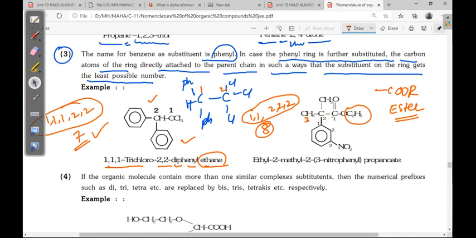But here substituents are there. What are the substituents here? Methyl is there and one benzene ring is there with NO2. So first of all, you write normal simple name. What is that? Ethyl. Okay, 3 carbons are there. Propanoate. Okay, over here substitutions you have to put it here before the word root.